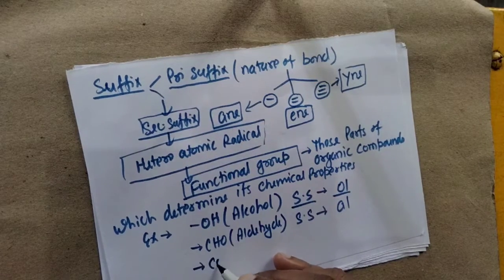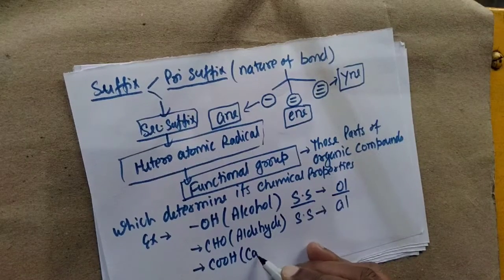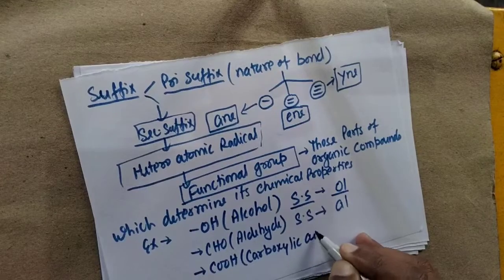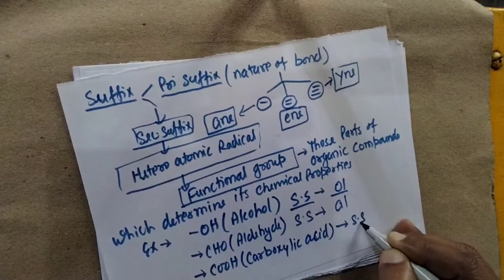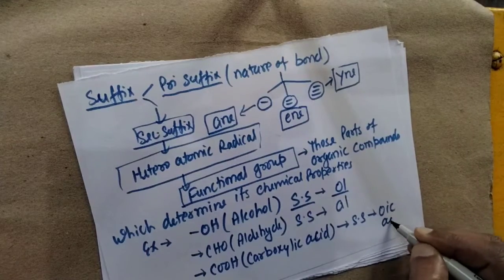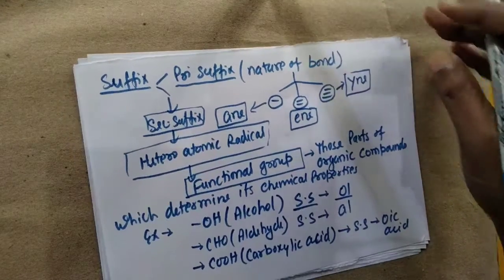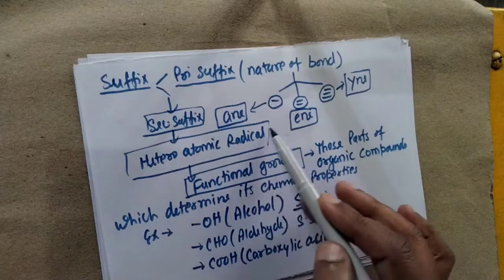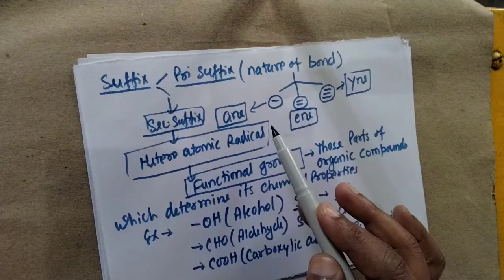If we have COOH, that is carboxylic acid, and as a secondary suffix we use "-oic acid". There are a number of examples regarding that. So in the first part we just explained the naming at the primary suffix level.